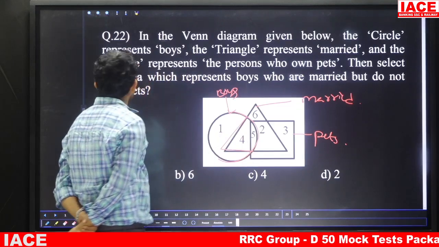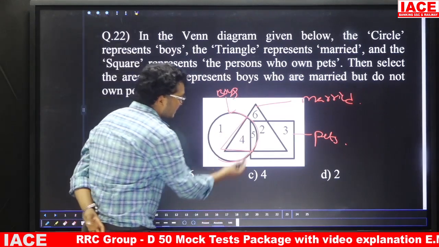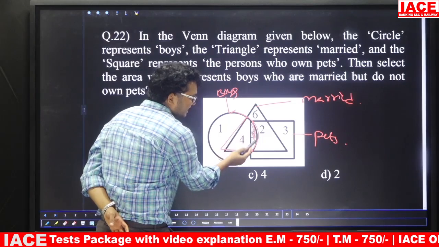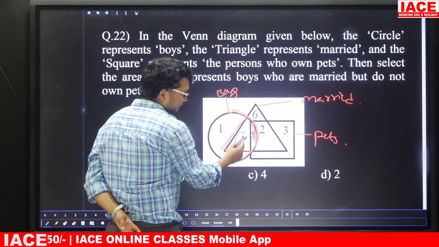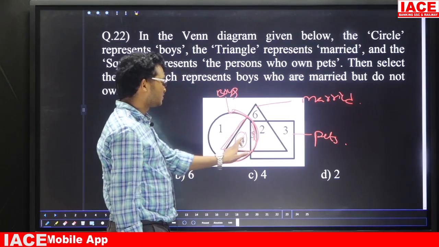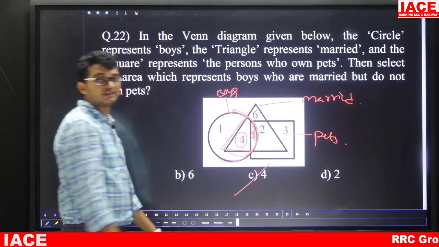Boys who are married but do not own pets. That means these 5 members are having the pets. That means these 5 will not come. That means boys who are married means what? 4. So we don't have the pets. So the answer is what? 4 members. Answer is option C.